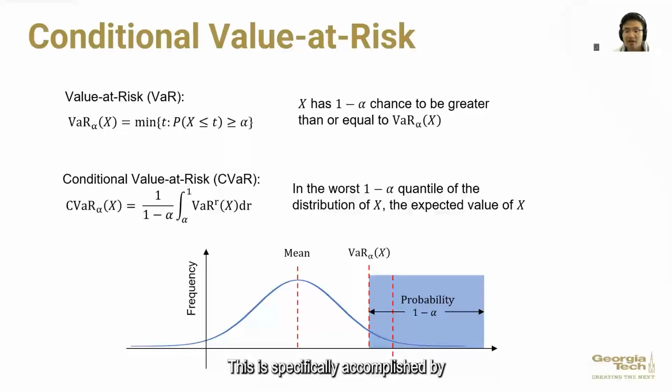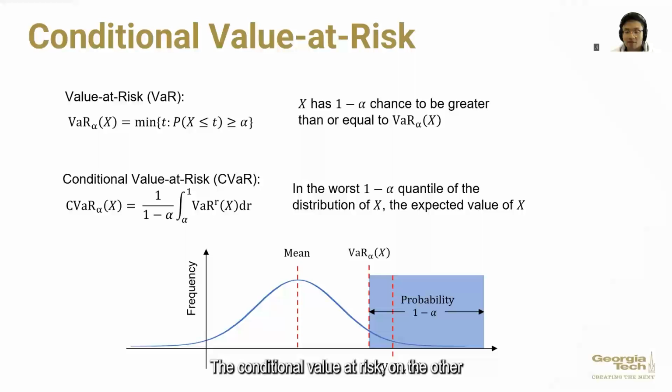This is specifically accomplished by incorporating conditional value at risk into the MPPI trajectory costs. The value at risk of a stochastic variable x is defined as the value that x has a 1 minus alpha probability of being greater than or equal to, where alpha represents the confidence level and ranges between 0 and 1.